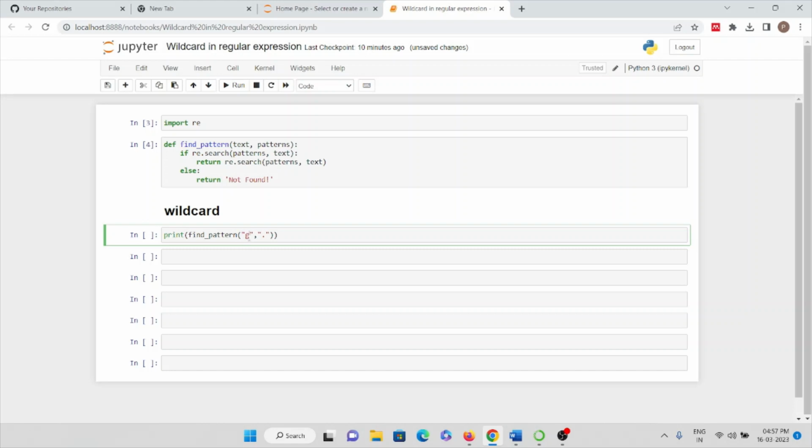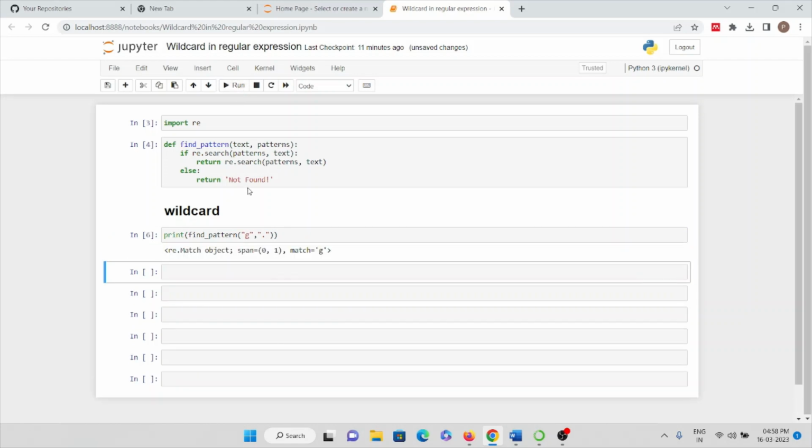You can take any character, guys. It's not that you have to take G only. You can take any number, or any special character, or anything. And here I have given the wildcard, that is a dot character. Now let's run this particular cell and see what happens. Here you can see that the match is G, and it's found between the span of 0 to 1.